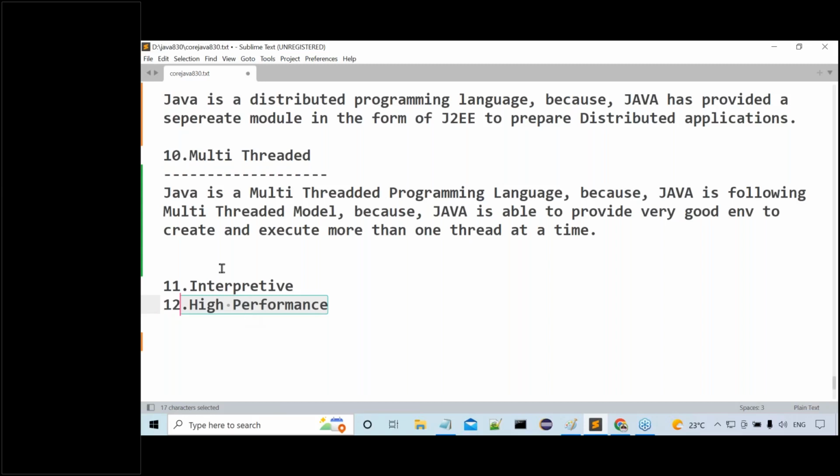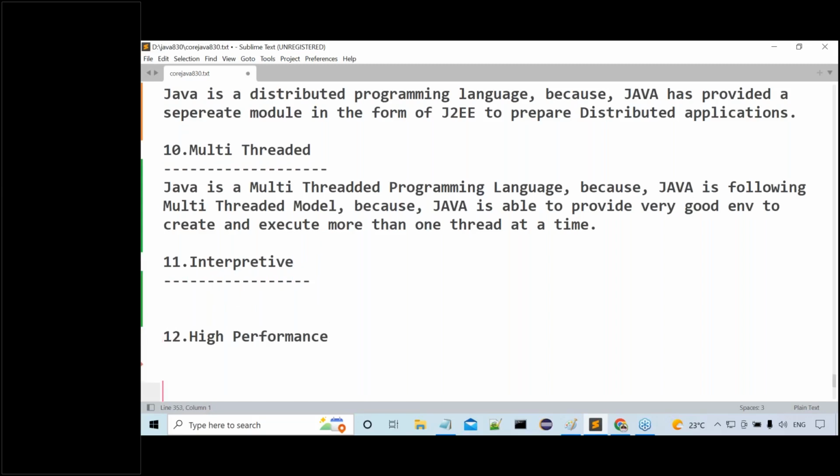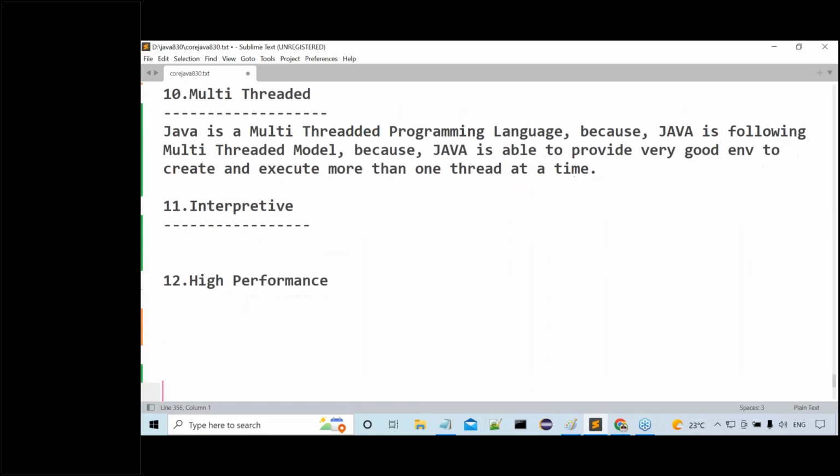Right. Now let's come to the next one here. After this, interpretive programming language. Understand this clearly. What exactly is the meaning of interpretive programming language? I'm telling one point to you clearly, observe carefully. In outside,